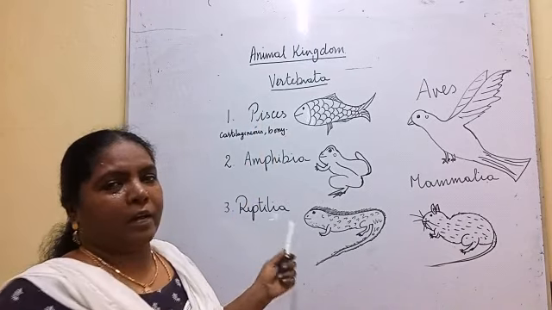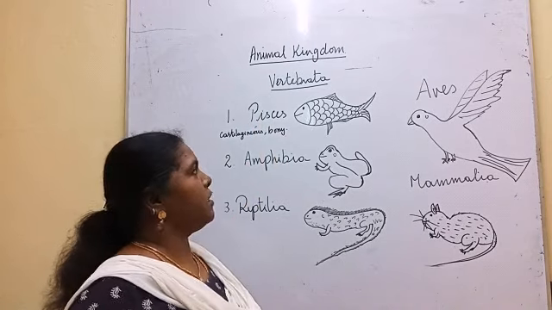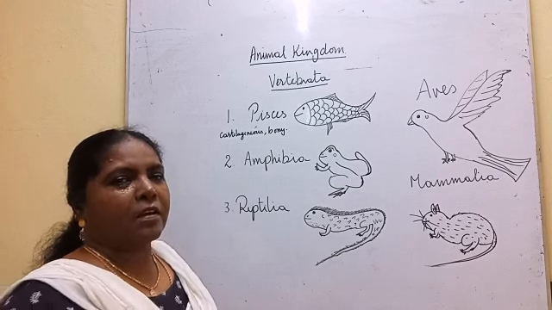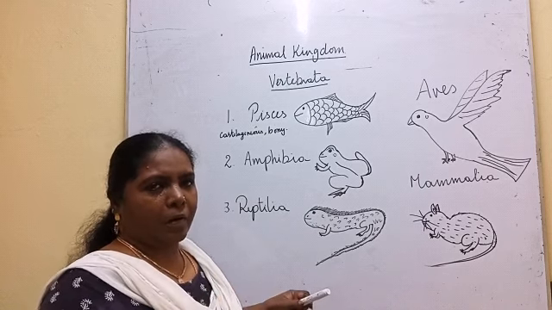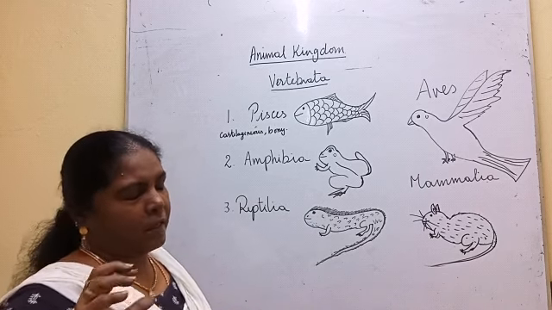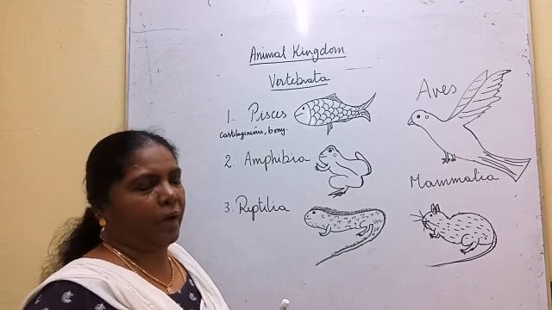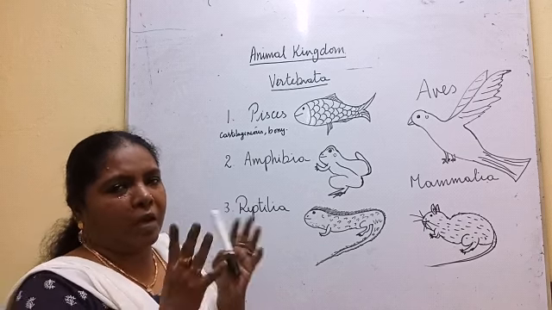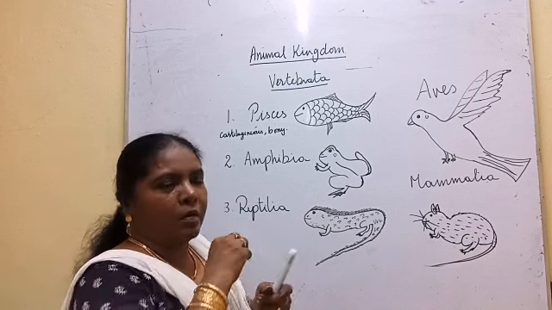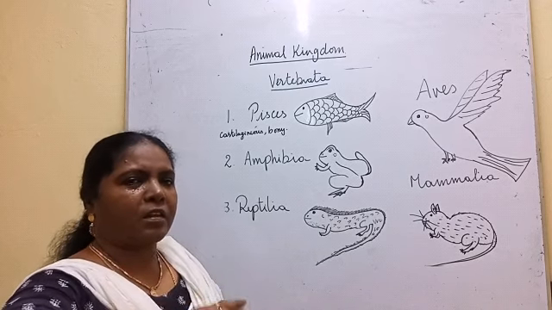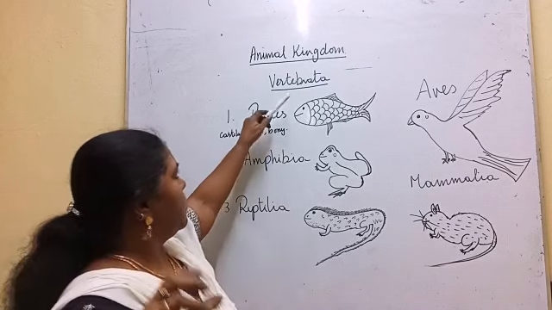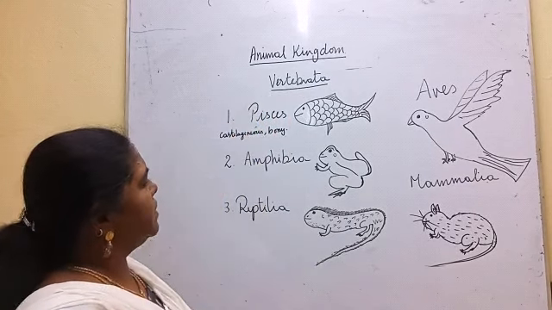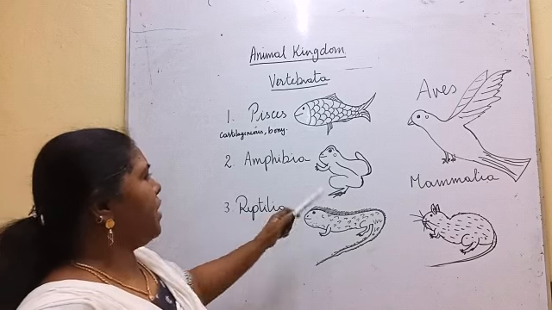Vertebrata: all the animals which have the backbone are called vertebrates. They are called chordates. The chordates will be having the vertebral column. In some organisms, the vertebral column will not be covered by bones. In some organisms it is covered by bones, bony. So the vertebral column covered with bony structure, backbone, will come under vertebrata. This vertebrata is further divided into 5 phyla.